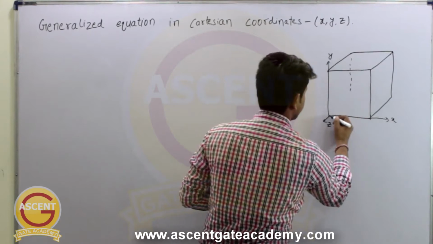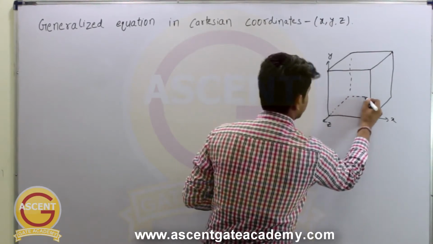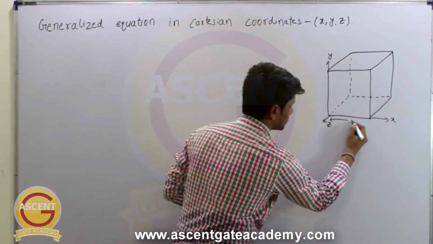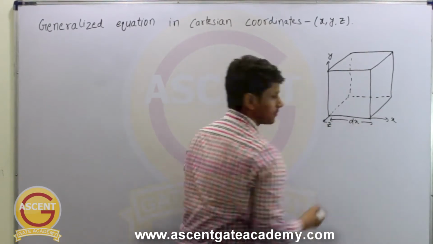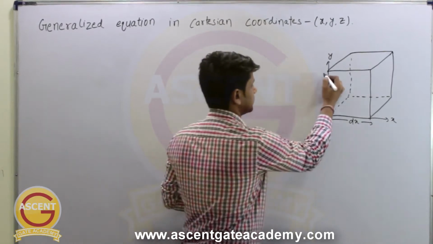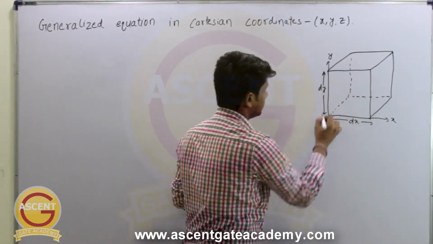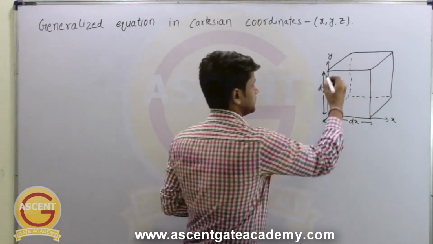We take the elementary thickness in x direction as dx, in y direction the thickness will be dy, and in z direction the thickness is dz.